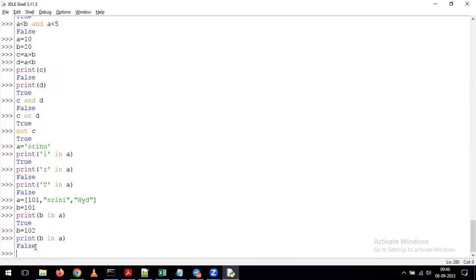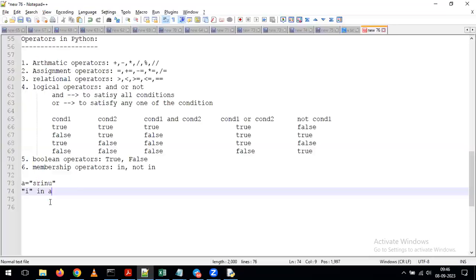Okay, don't think that the in operator we can apply only on strings. You can apply the in operator on top of the list or the tuple or the dictionary. Anywhere we can apply the in operator. Whenever you want to verify whether a particular value is present in the list or the tuple, or a particular letter is present in the string value, in all such requirements, simply we can go for the in operator. Now in the same way, you try to give the answer.